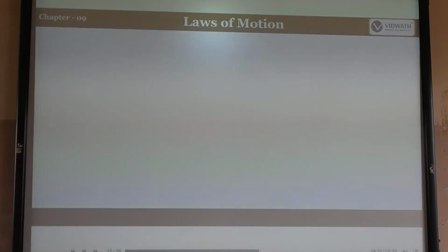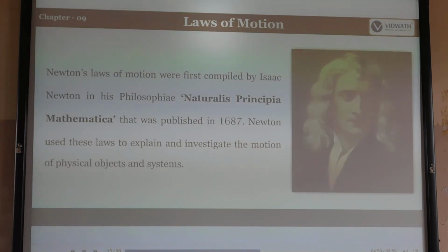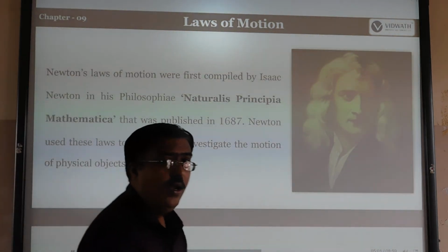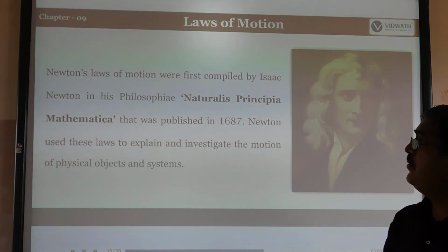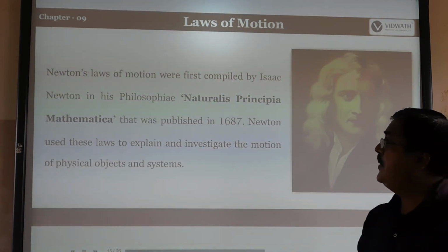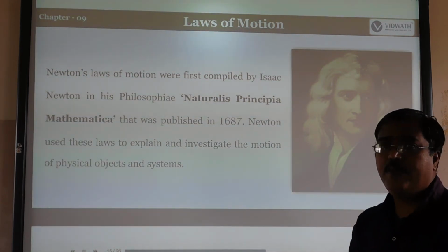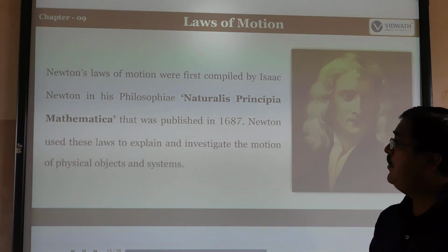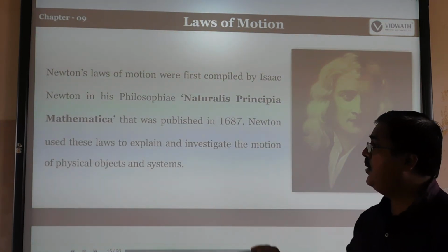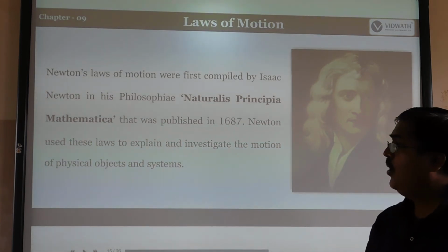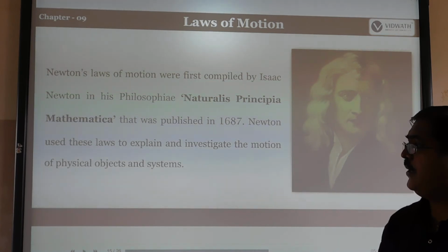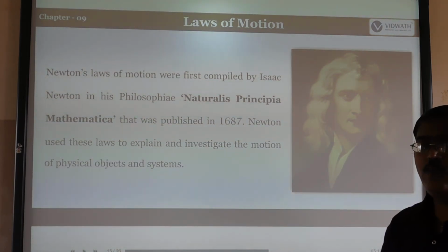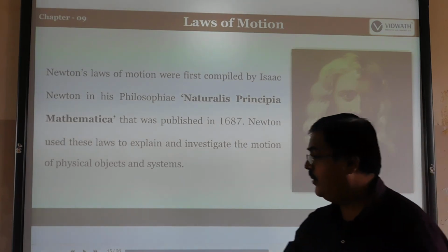The next concept we come across is laws of motion. These are Newton's laws of motion. Newton is one of the famous scientists. The laws of motion were first compiled by Isaac Newton in his Philosophiae Naturalis Principia Mathematica, one of the famous books he wrote, published in 1687. Newton used these laws to explain and investigate the motion of physical objects and systems. These laws explain and investigate how physical objects and systems move, as will be discussed here.